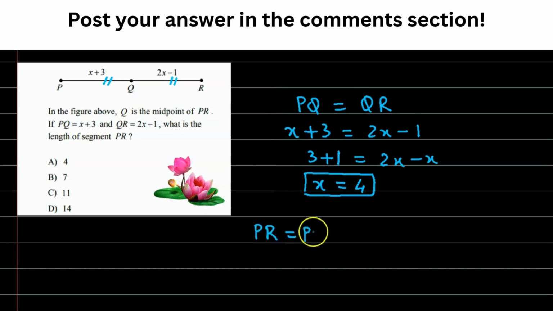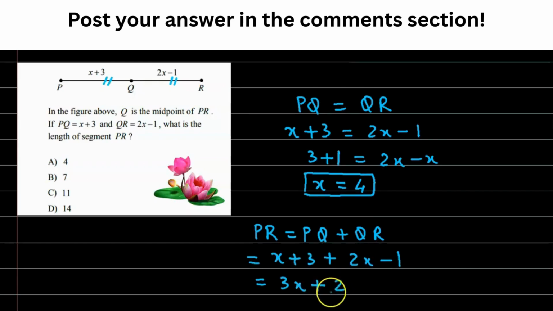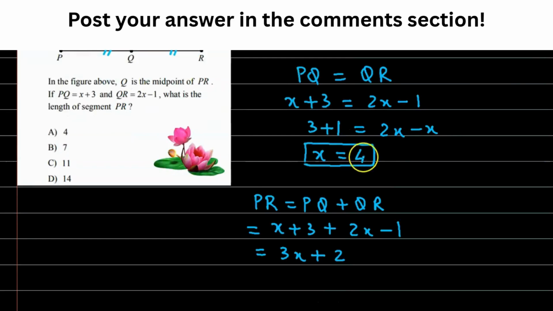PR is equal to PQ plus QR. Now PQ is x plus 3 and QR is 2x minus 1. Now 2x plus x gives 3x and 3 minus 1, that's 2, and we have already found out the value of x.